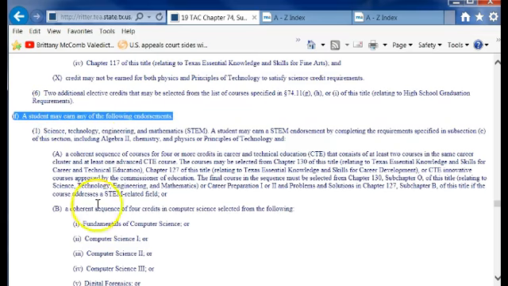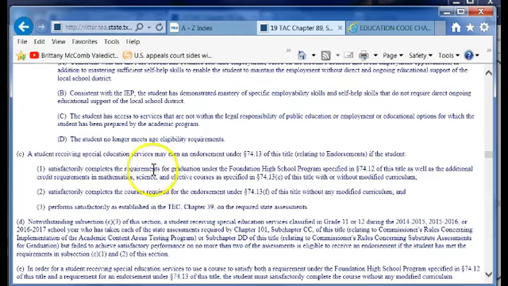If you're going to use any courses under that F series, then you cannot modify it in accordance with Chapter 89 of the Texas Administrative Code. And what that looks like is, right here it states that satisfactorily completes the courses required for an endorsement of 74.13F without modified curriculum.